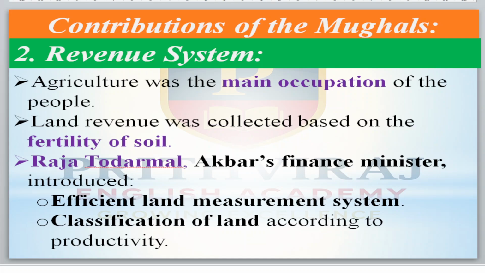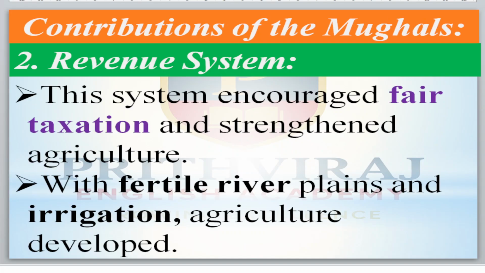Agriculture was the main occupation of the Mughal people during that time, and land revenue was collected based on the fertility of the soil. Especially Raja Todar Malla, Akbar's prime finance minister, introduced an efficient land measurement system. The land was classified according to the productivity or fertility of the land, and this system of Todar Malla encouraged fair taxation and strengthened agriculture.